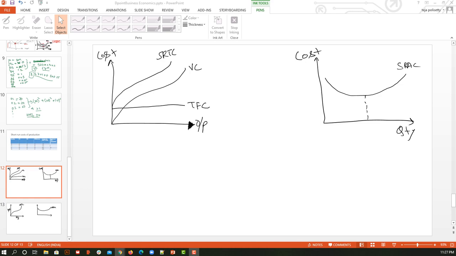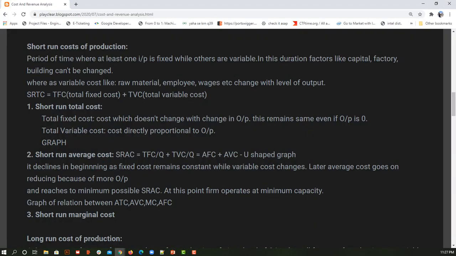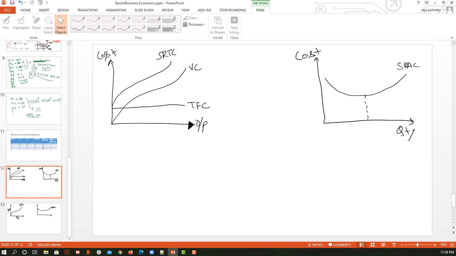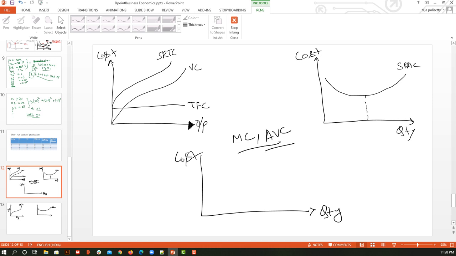So let's get to our third thing, which is our short run marginal cost. If you have seen the previous video where we were talking about market structure, there we were talking about marginal cost and average cost in general. Here we are specifically taking the short run. I'm going to use the same graph. This is my cost and this is my quantity. Now we are going to focus only on marginal cost and average variable cost, only these two things. Initially our average variable cost is going to decrease.